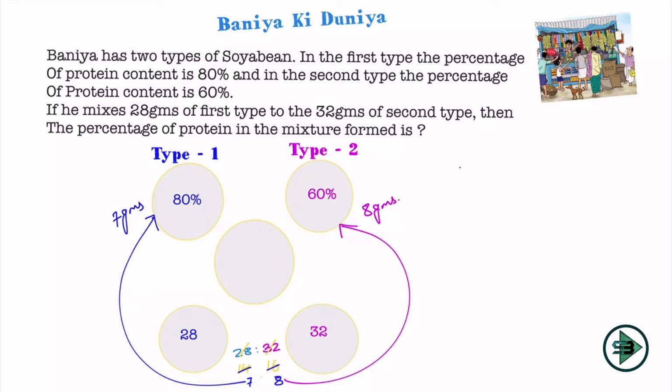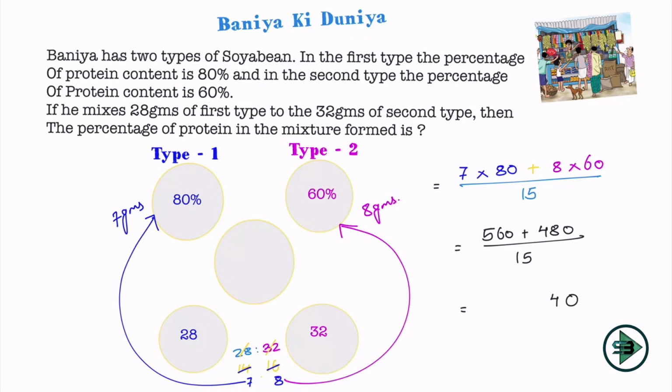So how will I solve this? We are already aware of this, so I'll multiply 7 into 80 plus 8 into 60, divided by the total, which is 7 plus 8, 15 grams, such that per gram will have how much percentage of protein. So this is 560 plus 480 divided by 15. So I'll get 1040 divided by 15, which is nothing but 15 6s are 90, I'm left with 14, 140. 15 9s are 135, 5 by 15 is 1 by 3, 0.33. Okay, 69.33 will be the percentage of protein in the mixture.